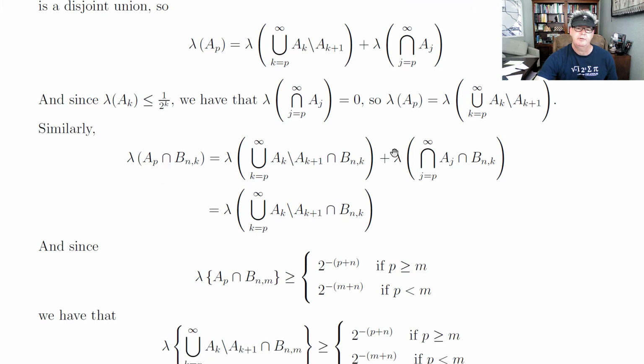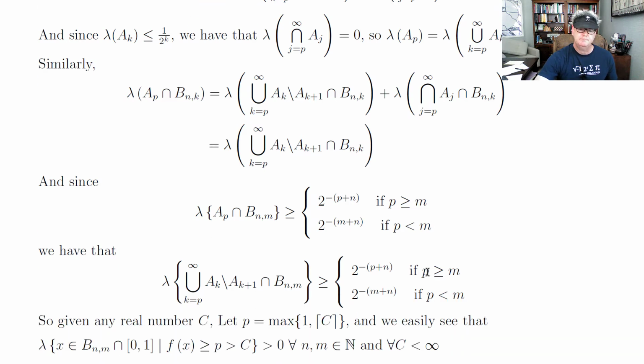And similarly, if you intersect this with any of the open intervals that we were thinking about, then the intersection of that with AP would equal the intersection of it with this part of AP plus the part that's in every A sub j, from j to infinity. So all the A sub j's. But that's going to have measure 0. So the measure of AP intersect this interval will equal this measure.